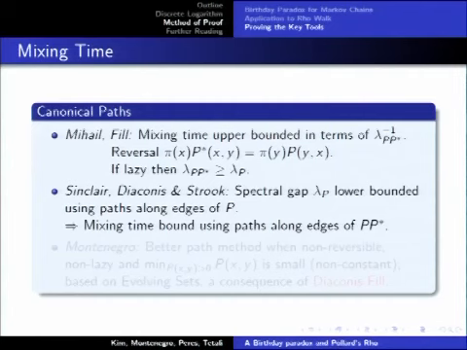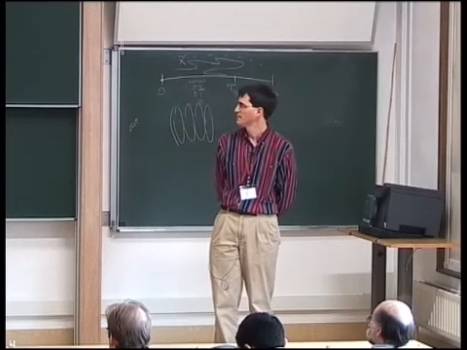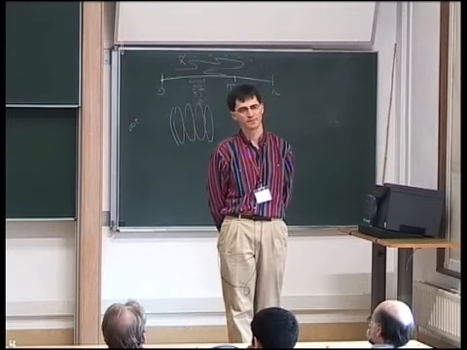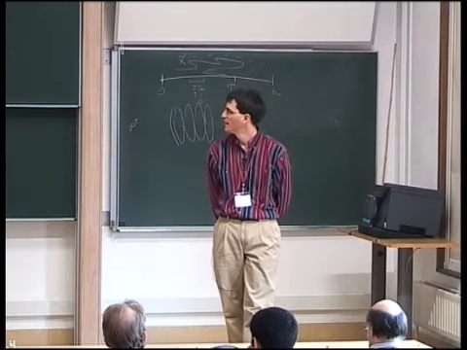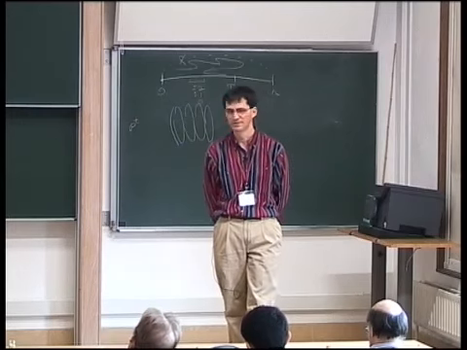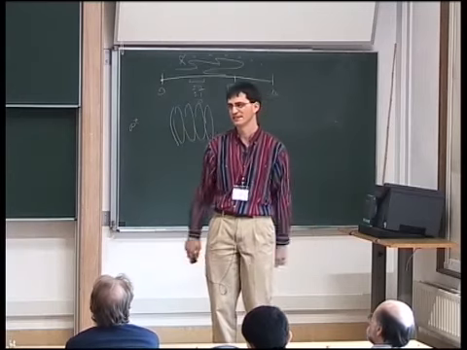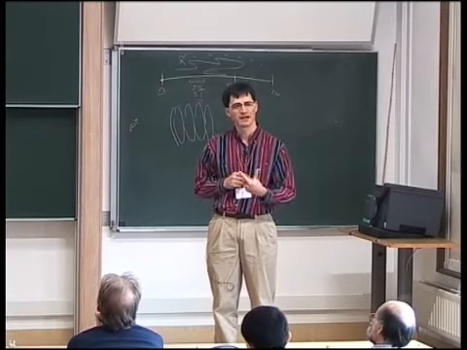But since we don't have a lazy case, here we're going to have to combine these two, and we'll use the canonical paths, but instead of using edges of the Markov chain, we'll use edges of the Markov chain PP star. So a single edge is now a forward edge and a backward edge combined.